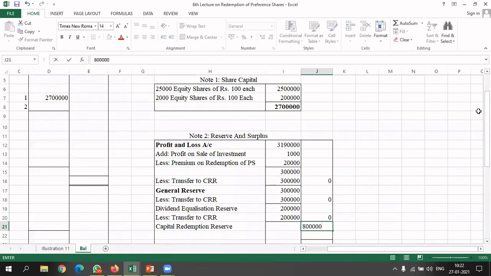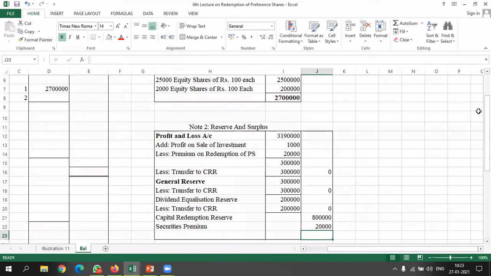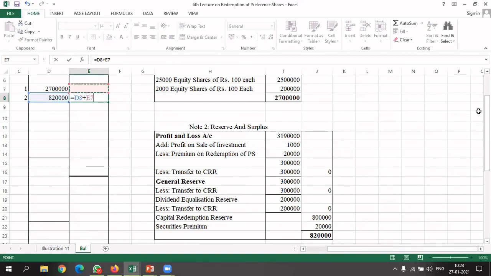And this amount is only utilized for a issue of equity shares. साथ में एक सिक्योरिटी प्रीमियम बता, प्रीमियम कितना अमाउंट का मिला आपको? 20,000. ठीक है, 10% मिला था हमको. So it is 8,20,000 we have in our reserves and surpluses. So this 8,20,000 we have included here. ठीक है. So in the outer column we have 8,20,000 plus 27 lakh, 35,20,000.